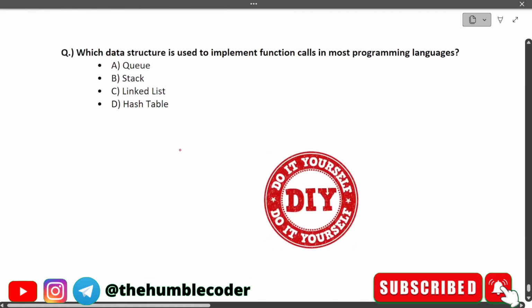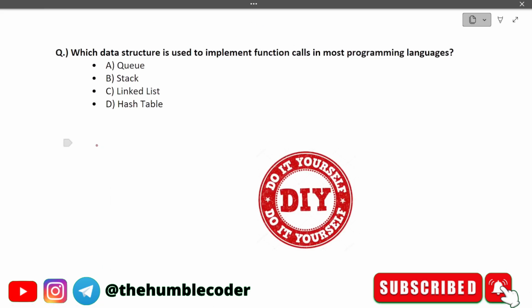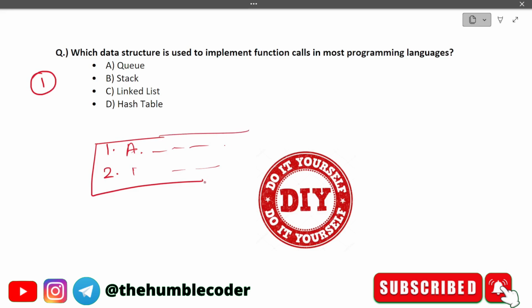So guys, so far we have seen so many questions related to computer fundamentals. Now I have two questions for you that you need to solve on your own, and you need to write down the answers in the comment section. Let me tell you how you will write. This is DIY question 1, and then we will have one more DIY question, that is, you have to do it yourself. First, write whatever option you feel is the correct answer, and the same goes for the second one also. Guys, if you have watched the video so far, it will be very good practice. Just be honest in your preparation and comment down whatever you feel the answers of these two questions are, and I will reply to your comment to say whether it is correct or not.